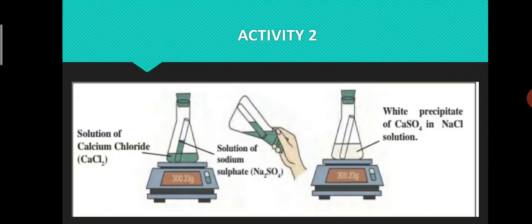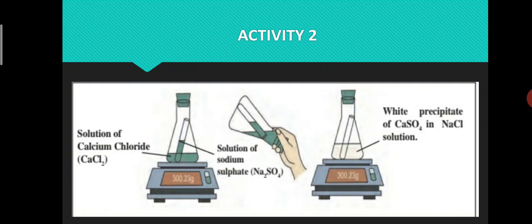Activity 2. As shown in the diagram, take a solution of calcium chloride in a conical flask and a solution of sodium sulfate in a test tube. Tie a thread to the test tube and insert it in the conical flask. Seal the conical flask with an airtight rubber cork and weigh the conical flask using a balance.